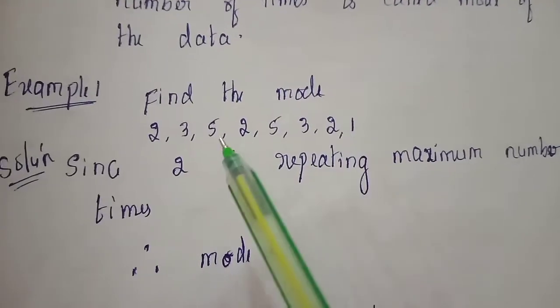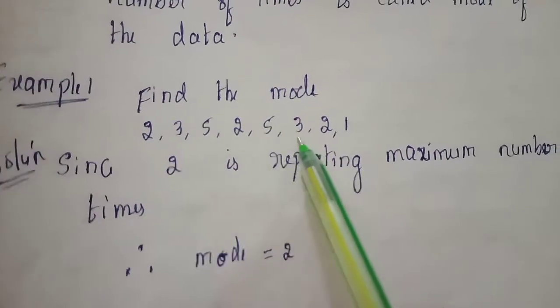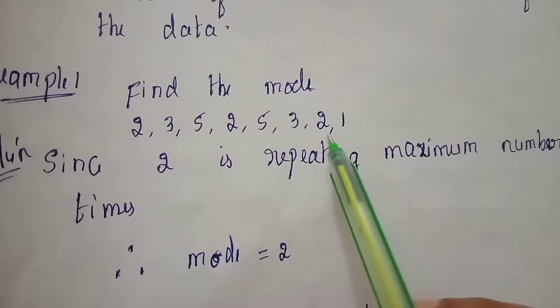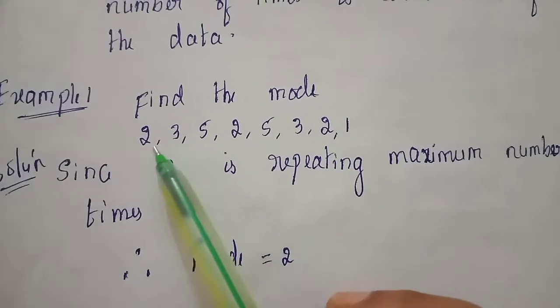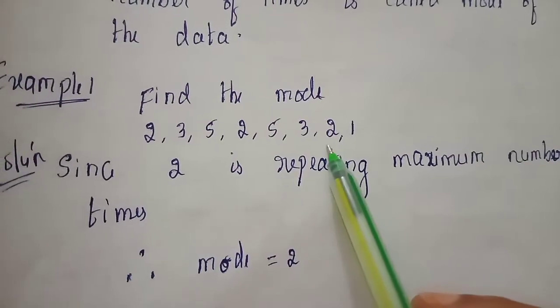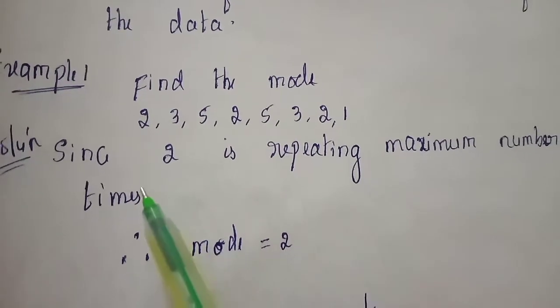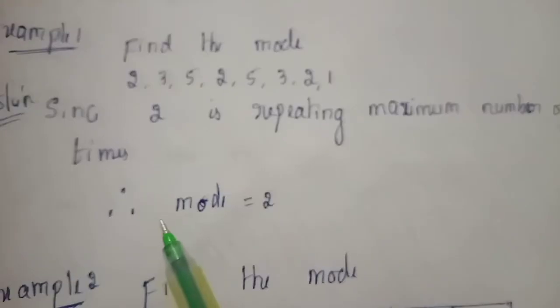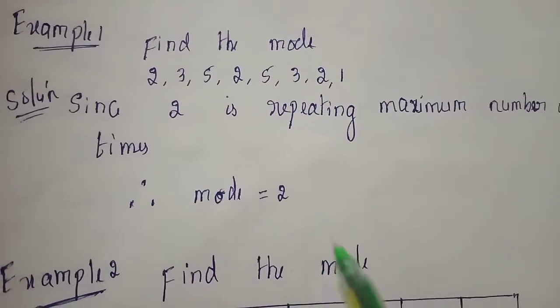You can observe 3 is repeating 2 times, 5 is repeating 2 times and 1 is 1 time, whereas the observation 2 is repeating 3 times, which is maximum. Since 2 is repeating the maximum number of times, the mode is 2.